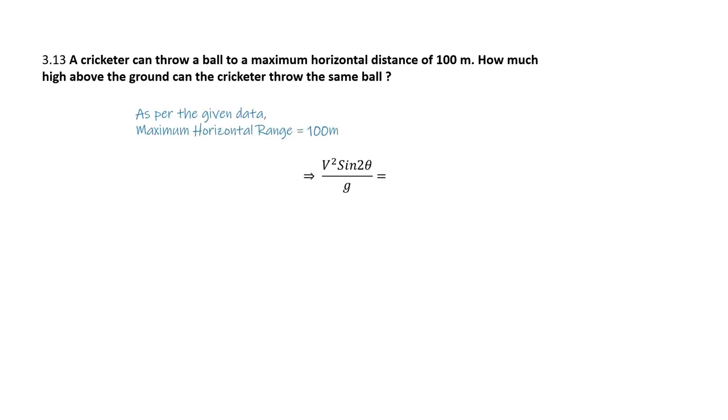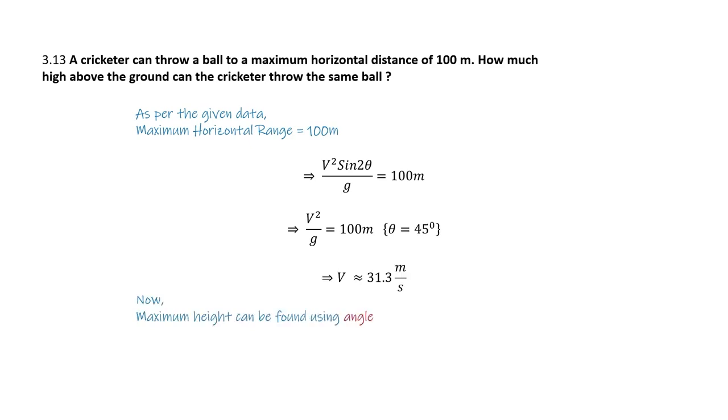As per the given data, we have a maximum horizontal range of 100 meter. Now using the equation v square sine 2 theta divided by g, keeping sine 2 theta as 1, since sine 2 theta, where theta is 45 degree, will give us 1, we found out that velocity is 31.3 meter per second. Now using this velocity, we can find the maximum height that the ball can reach. For finding the maximum height, we will put the angle of projection as 90 degree. So using this equation, we get maximum height as 49.9 meter.